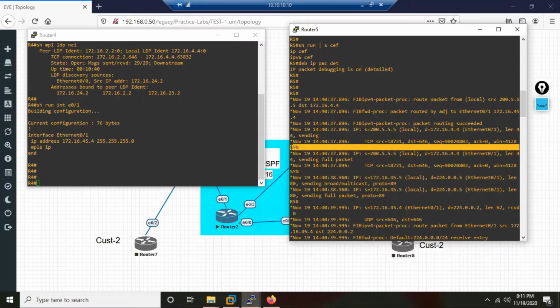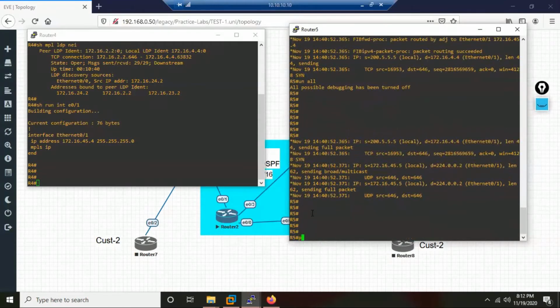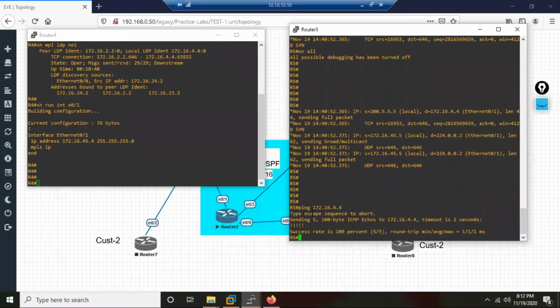Once the LDP routers receive each other's UDP hello, they try to establish TCP neighborship. They try to establish the TCP three-way handshake. So R5 is sending a TCP SYN packet to R4, source IP 200.5.5.5, destination this. So what I will do now is a ping. I ping this IP, 172.16.4.4. When I do this ping, you see that this IP is reachable.